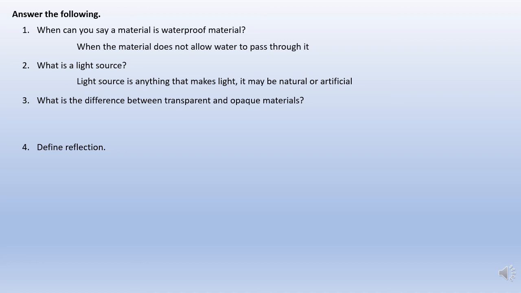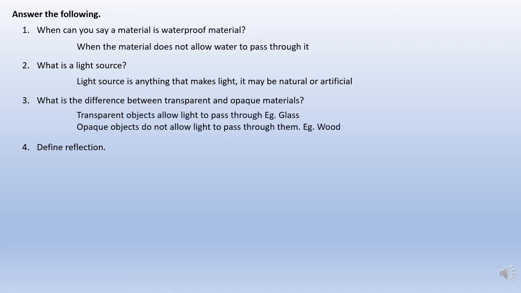What is the difference between transparent and opaque material? Transparent objects allow light to pass through them. Example, glass. Opaque objects do not allow light to pass through them. Example, wood. Now, define reflection. The bouncing of light by any smooth or polished surface is called reflection.